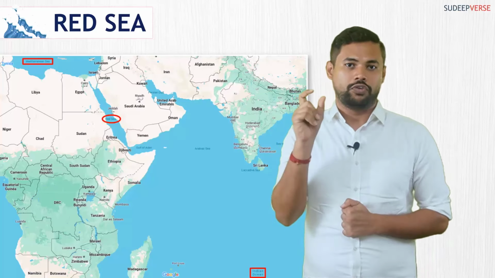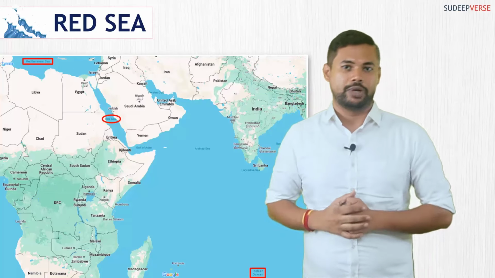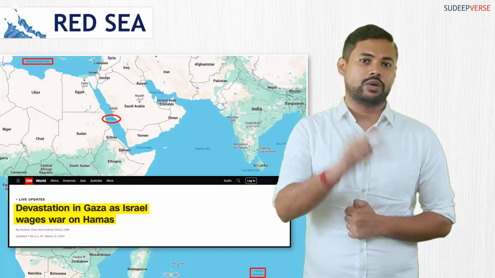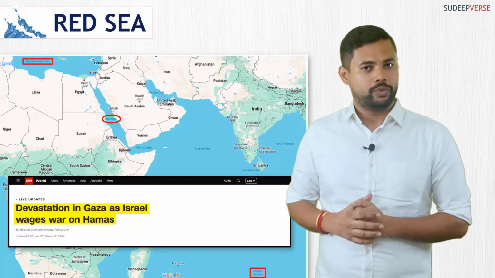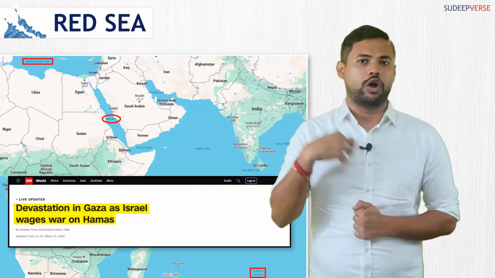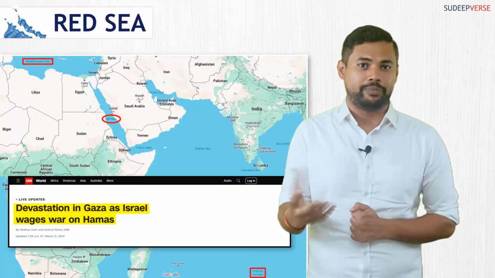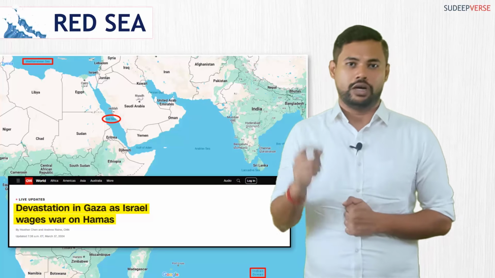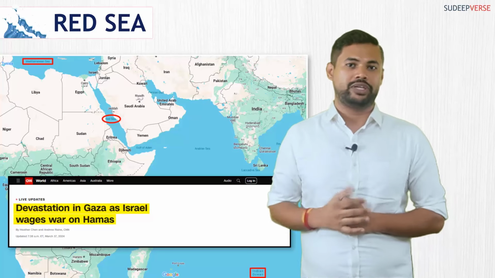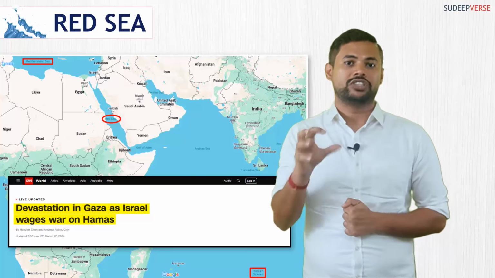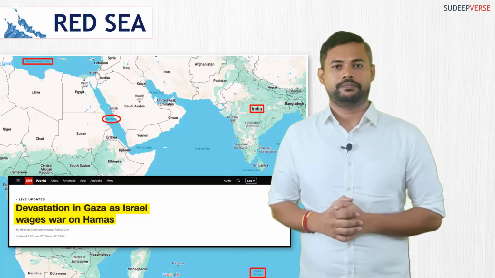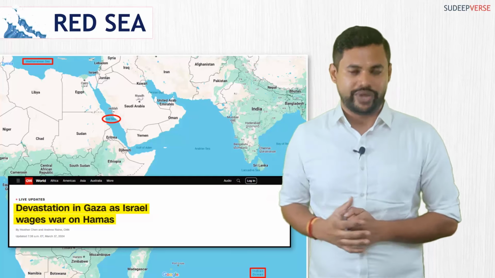Now the reason for this protest from this ethnic rebel group is because of the Israel-Gaza war that is taking place in West Asia. There have been a lot of victims for this maritime trade along this route because of such havoc that has been created by this ethnic rebel group, and one such victim is India as well. So studying Red Sea is very important.